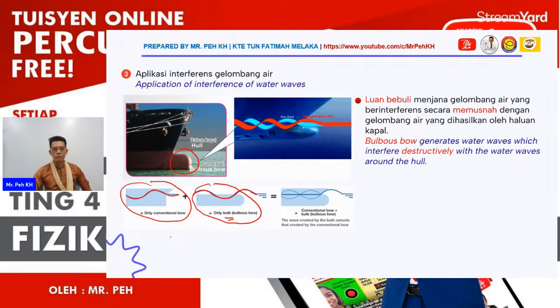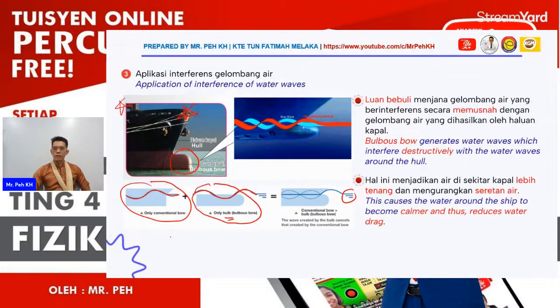When both of these are together, it will be just like this figure. The resultant wave will have smaller amplitude. This makes the water around the ship become calmer and thus reduces the water drag. The drag is the water resistance, and thus saves fuel consumption.